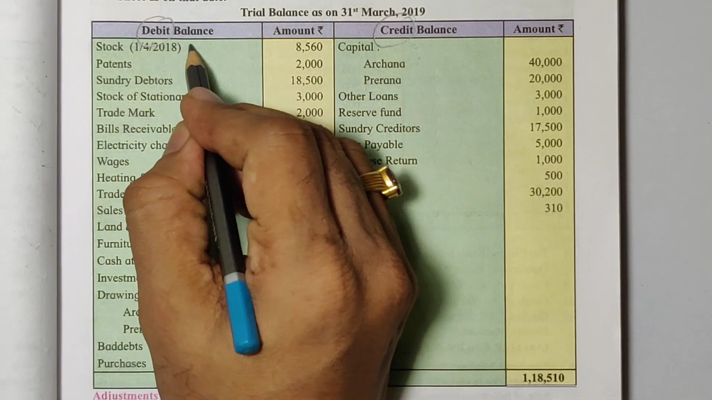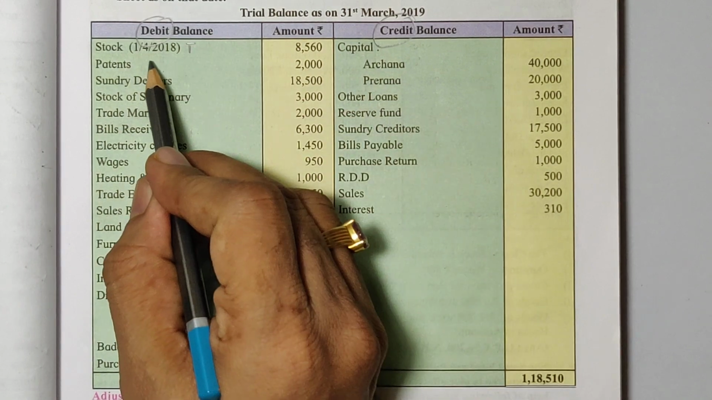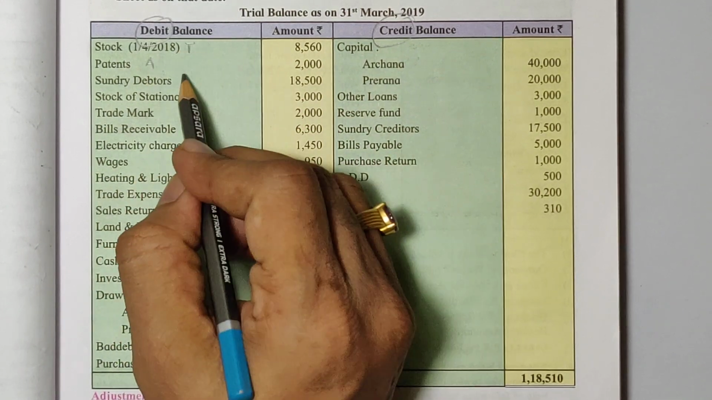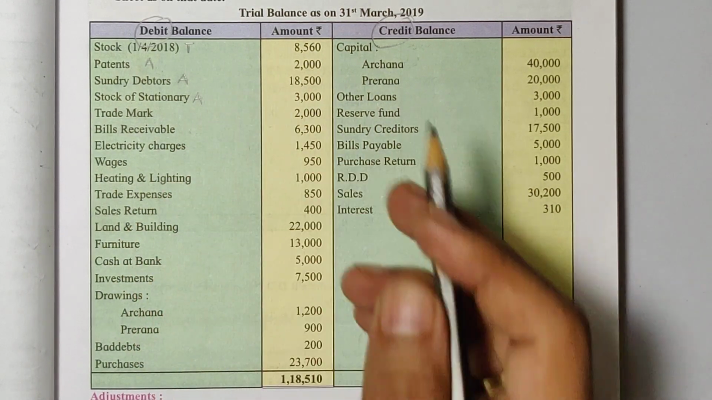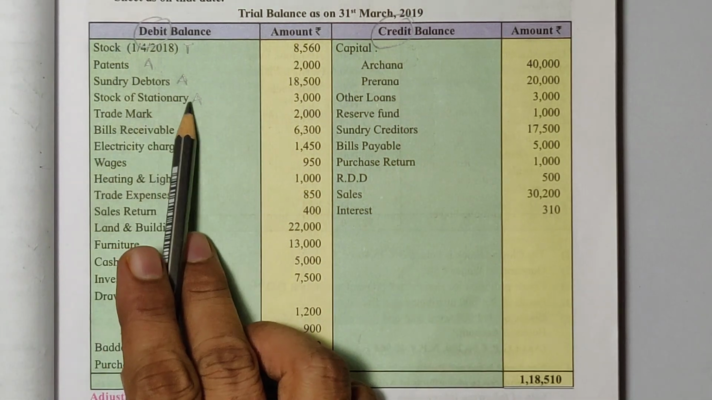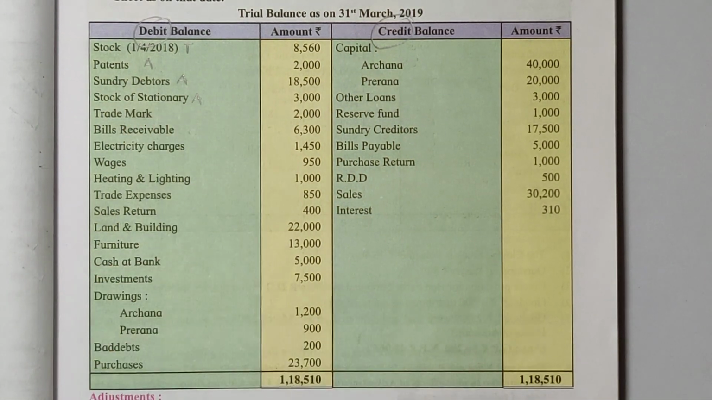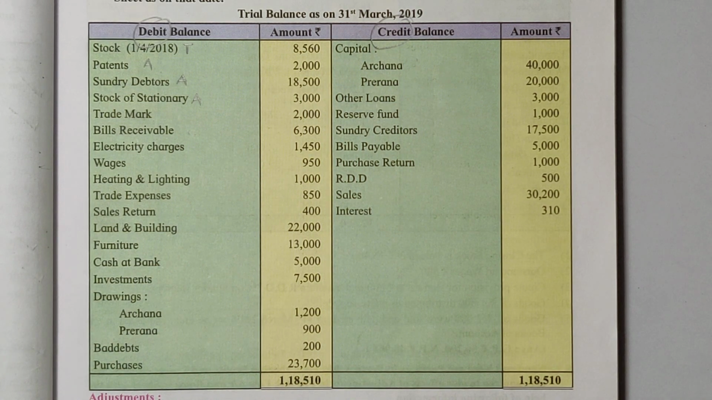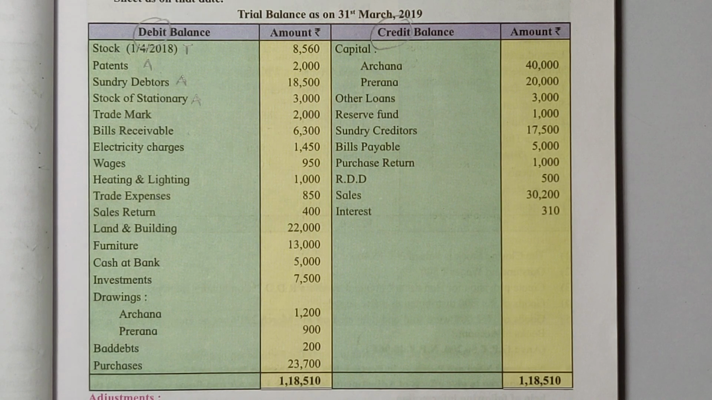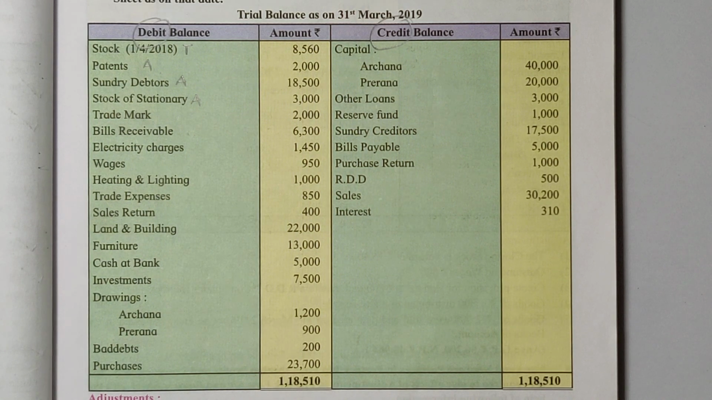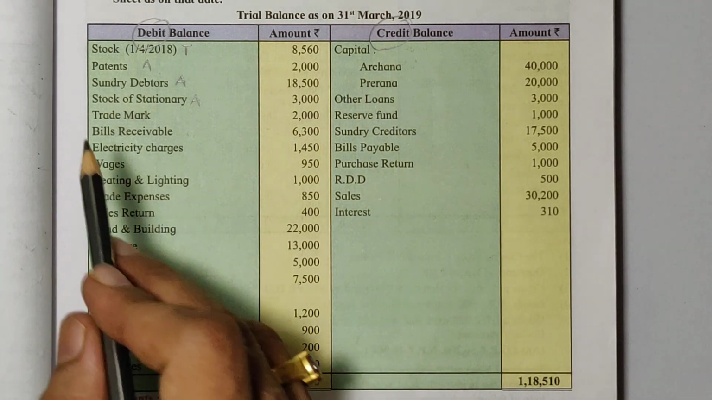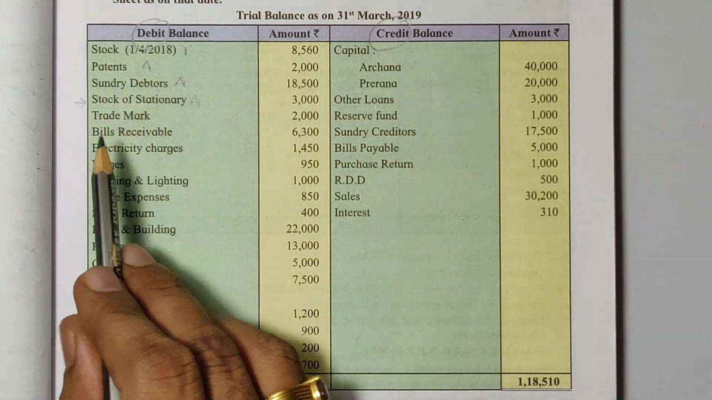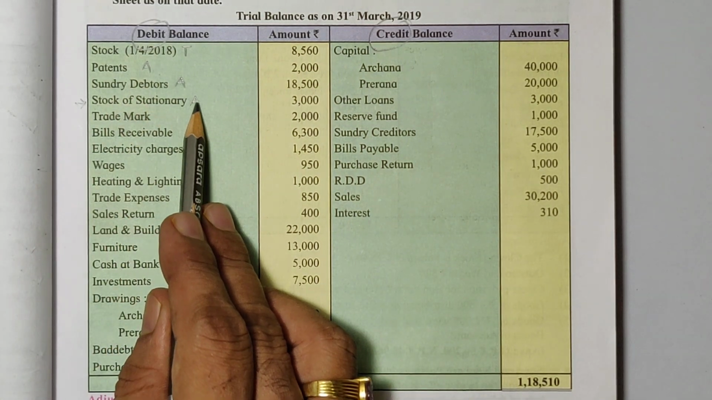Stock, trading account. Patents, asset. Debtors, asset. Stock of stationery, asset side. See, in this question, stock of stationery is given. If only stationery was given, then we would have recorded it to profit and loss account debit side as it is an administrative expense. But if it is stock of stationery, then being an asset, we have to record it to balance sheet asset side. Stock of stationery will go to asset side.